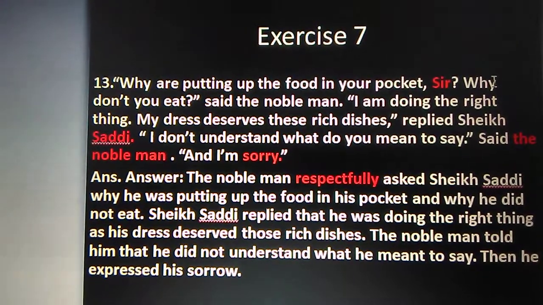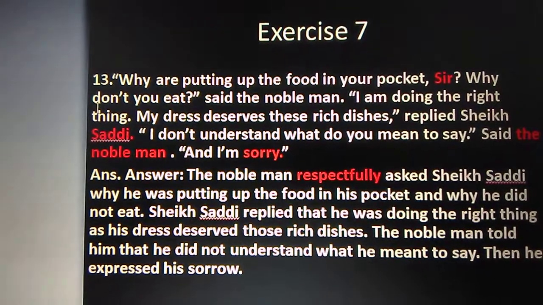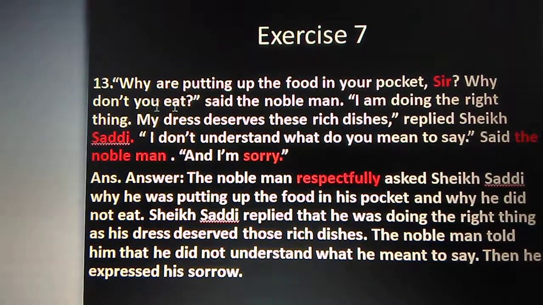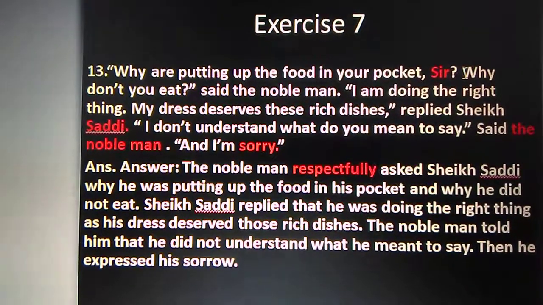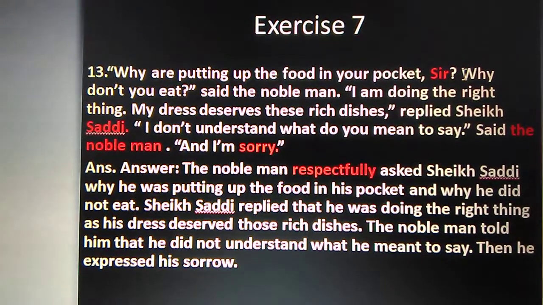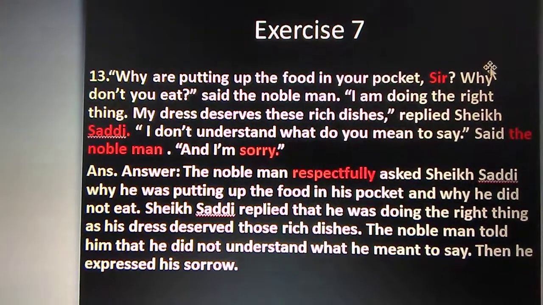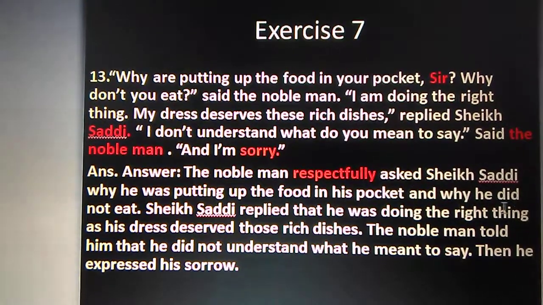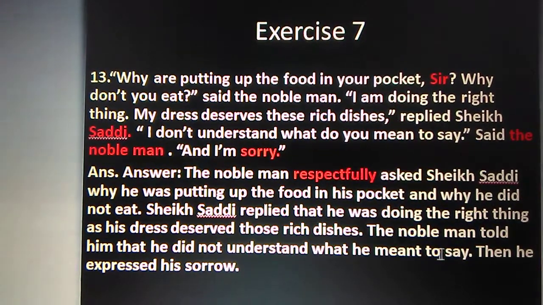So and why he didn't eat. You know, all the WH interrogative sentences must be changed into assertive. That is why it was the WH word, then the subject, then the verb. Why he didn't eat. Here didn't eat is the verb.